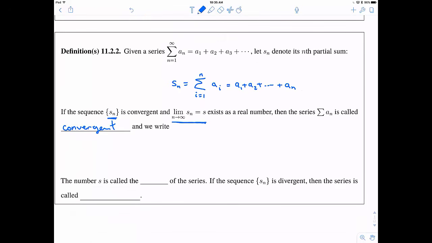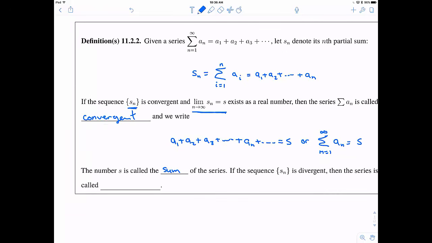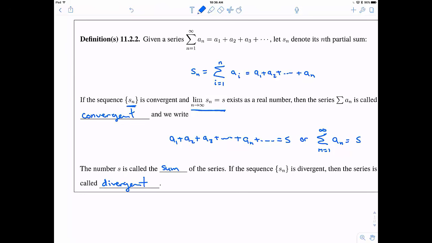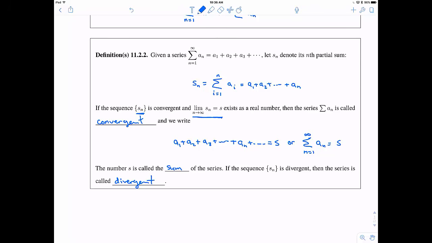That's pretty exciting. In that case, we would say the series a1, a2, a3, all the way to an and beyond, is equal to s. Or using the sigma notation, the sum from n equals 1 to infinity of an is equal to s. In general, s is usually called the sum of the series. And if this sequence is divergent, then the series is called divergent.